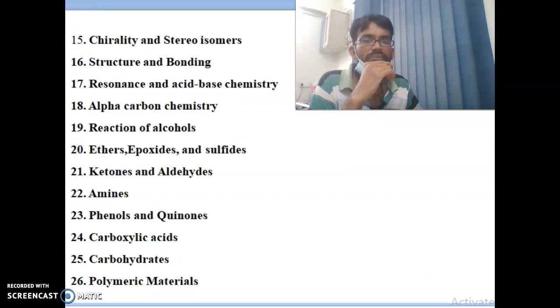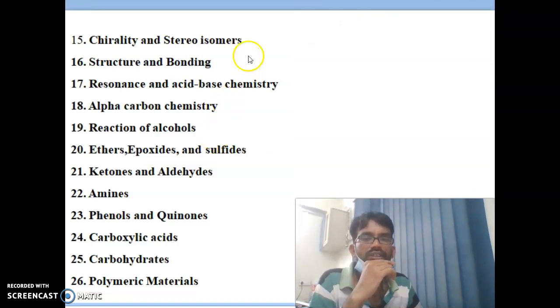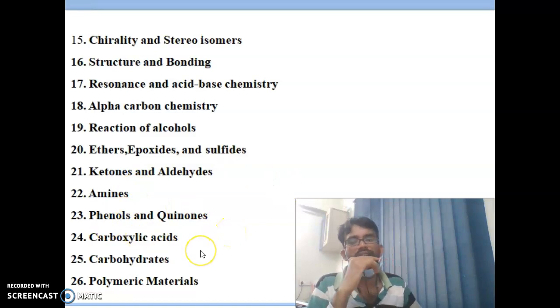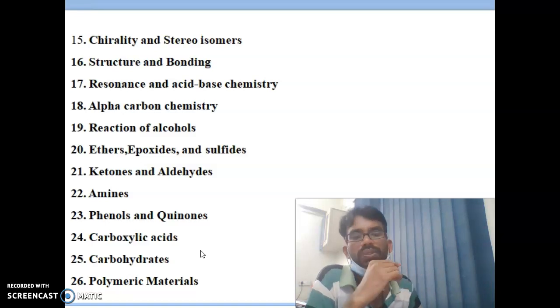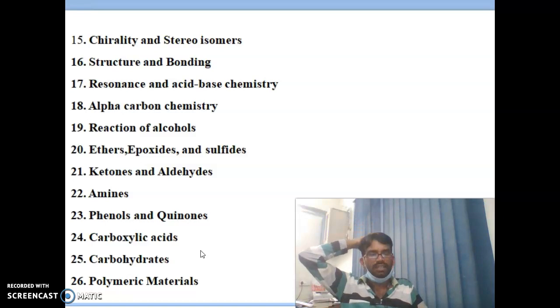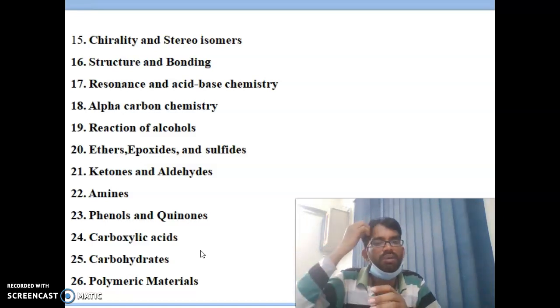And I can see some more topics that also come under organic chemistry, like chirality and stereoisomers, and the 16th one, structure and bonding, and the 17th one, resonance and acid-base chemistry, and the 18th one, alpha carbon chemistry, and the 19th one, reactions of alcohols, ethers, epoxides and sulfides, and ketones and aldehydes, and amines and types of amines, and phenols and quinones, carboxylic acids, carbohydrates and polymeric materials. These are a few of the important organic topics we need to learn, and these are some basic topics in organic chemistry.